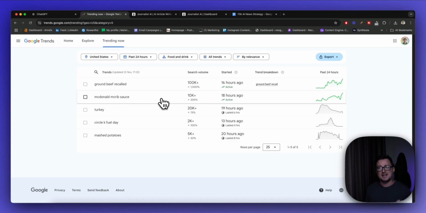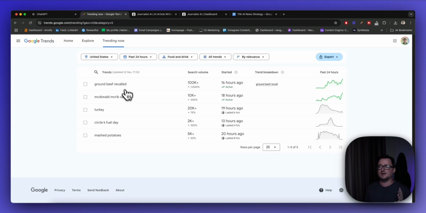So I guarantee if you created some articles or some content around this McRib sauce recipe, that is guaranteed money. People love this kind of stuff. It goes viral, it gets shared, it drives traffic. So the McDonald's McRib sauce, definitely a winner here.